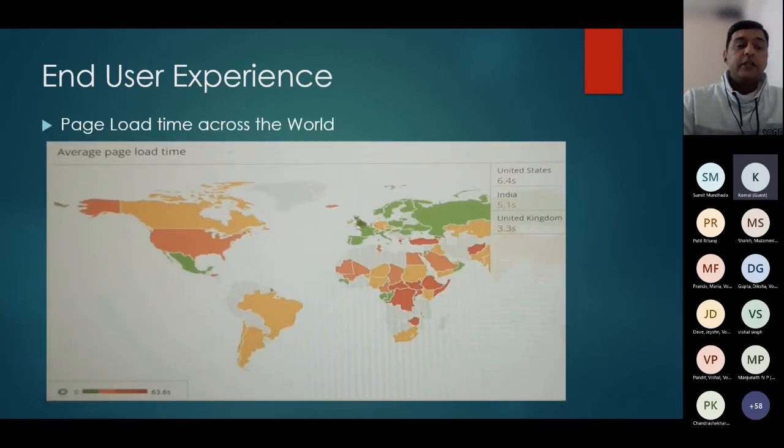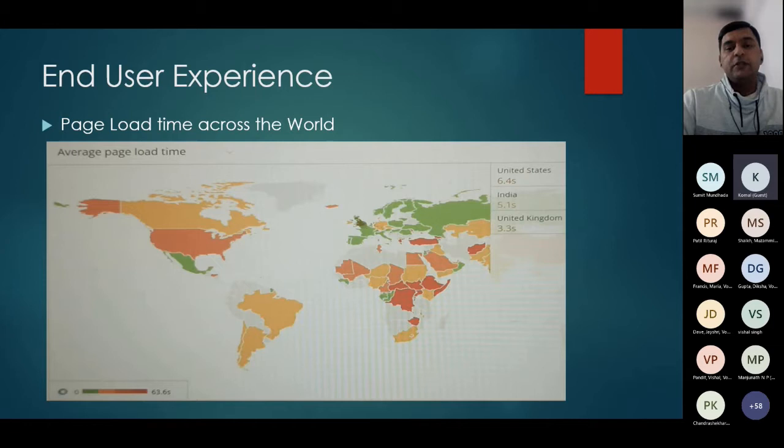So that's another aspect which we can get from the tools: we can see a user base from which country, what is the response time, and we can have a trend analysis around it. If you can see in the lower bar, there is a scale of 0 to 63 seconds, and with the color going towards the red side, it's a degradation in the response time. Also in the same graph, we can fetch details like what is the user load coming from these locations.